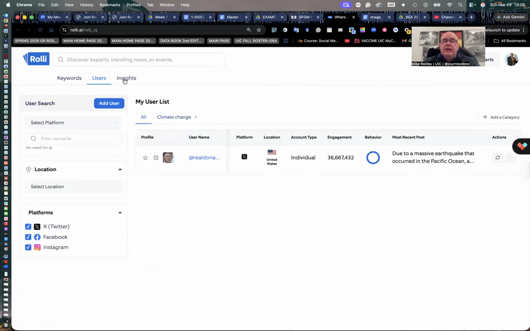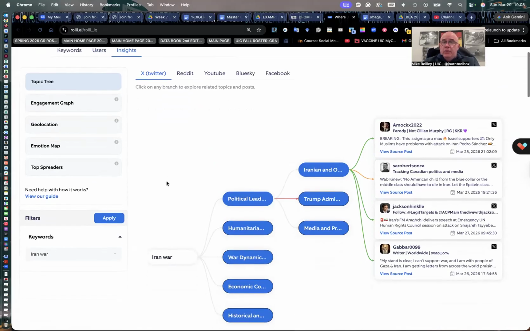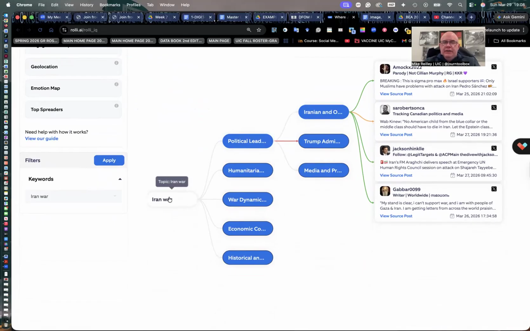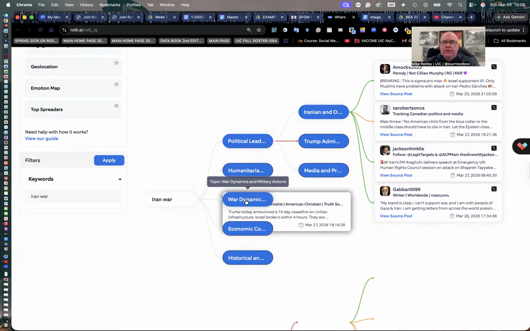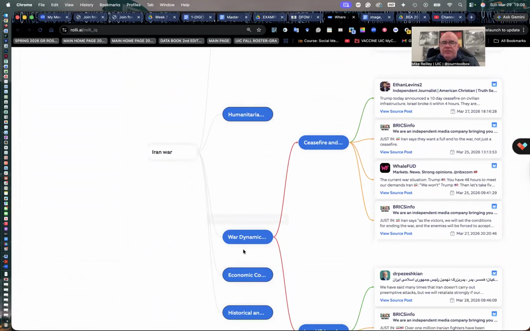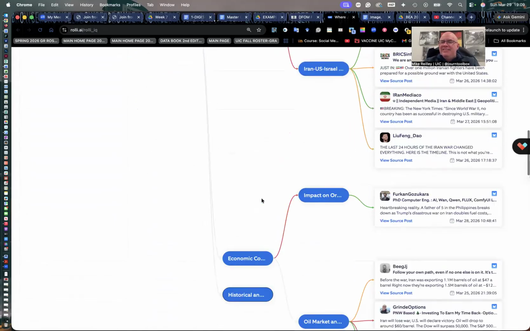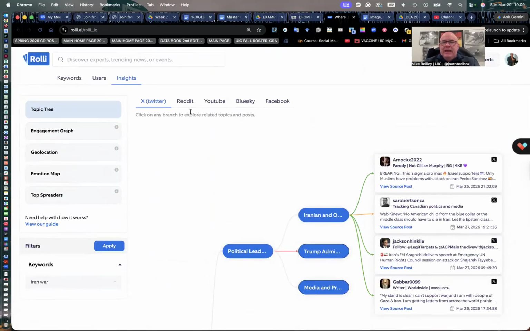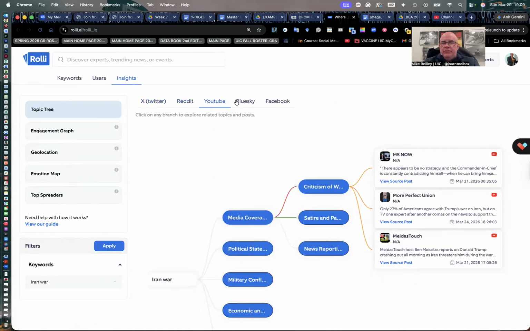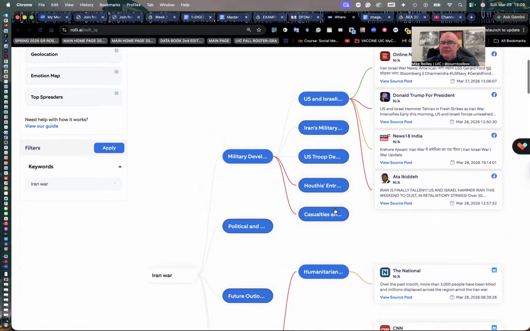You can look at insights, and this is off the Iran war. It gives you a little tree map here, and you can pull it up by different categories, and it'll break them out, and you can see some of the posts. A lot of these are just on Twitter. Interesting to look at. It gives you different categories over here: Reddit, YouTube, Bluesky, and Facebook. And you can break them down by topic and kind of see what people are saying.